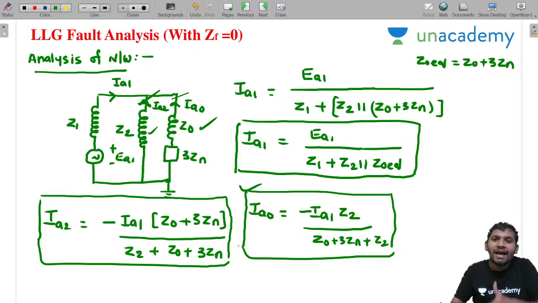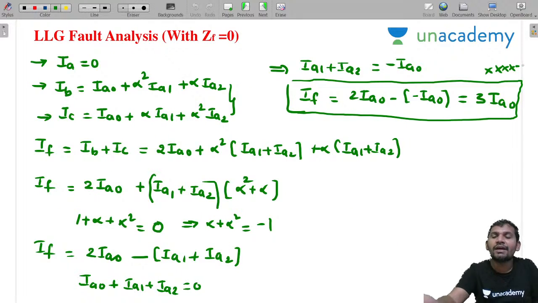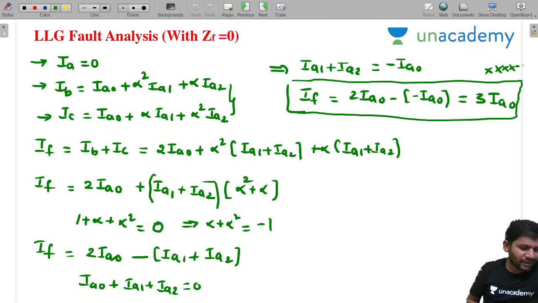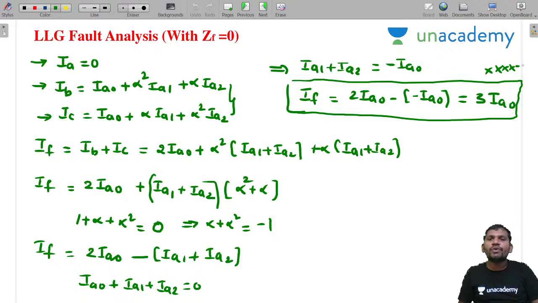Once you know this IA0, substitute there, then we can get the fault currents. Yes, like this we can calculate the fault currents. Students, please concentrate. Once fault current is calculated, I am giving a note.